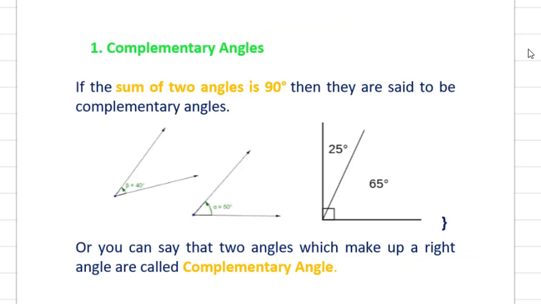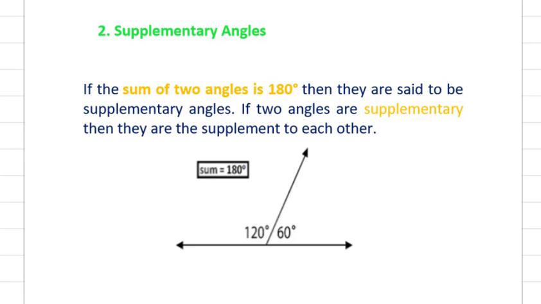Now let's see how some angles are related. So the first one is complementary angles. Whenever there are two angles whose sum is 90 degrees, then these two angles are known as complementary angles. Here I have taken some examples. This one, if this angle is 40 degrees and this angle is 50 degrees, then these two angles will be complementary angles. And here you can see the sum of these two is 90 degrees, so these two are also complementary angles.